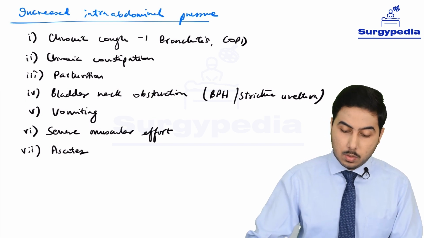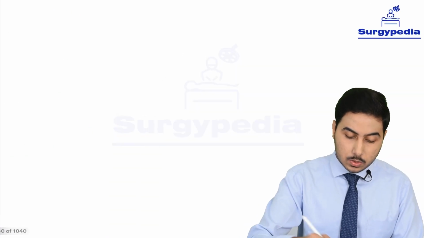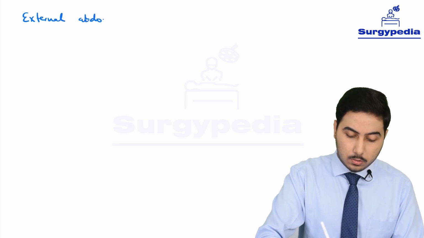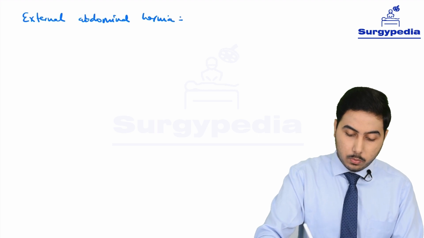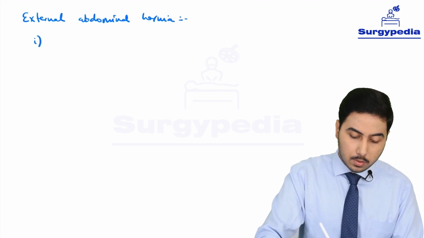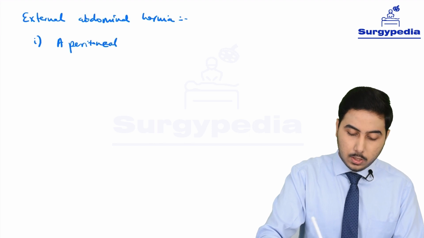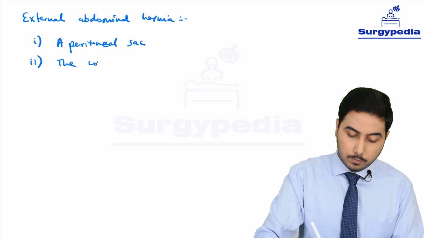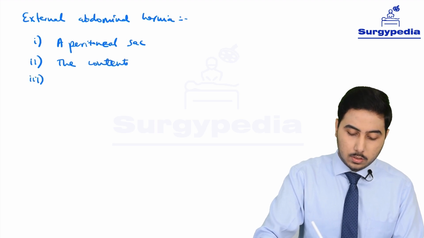Next, let's talk about the different parts of an external abdominal hernia. What does it consist of? Number one, a peritoneal sac. Number two, the contents, and number three, the covering.